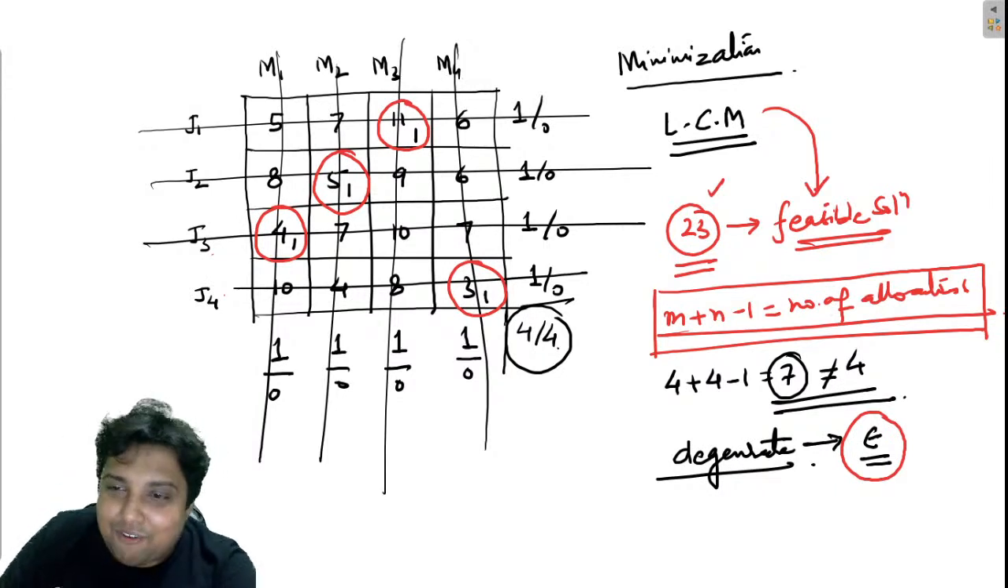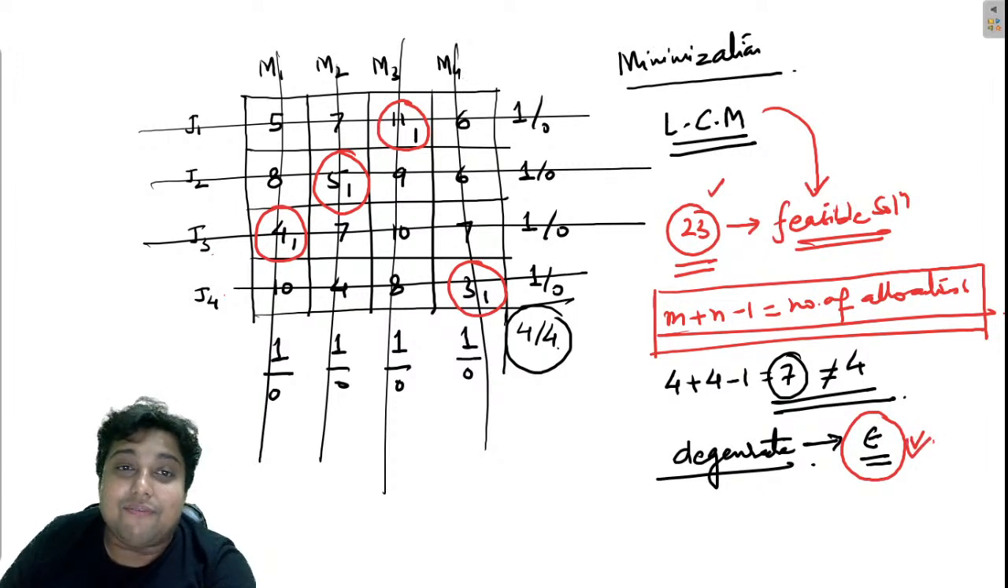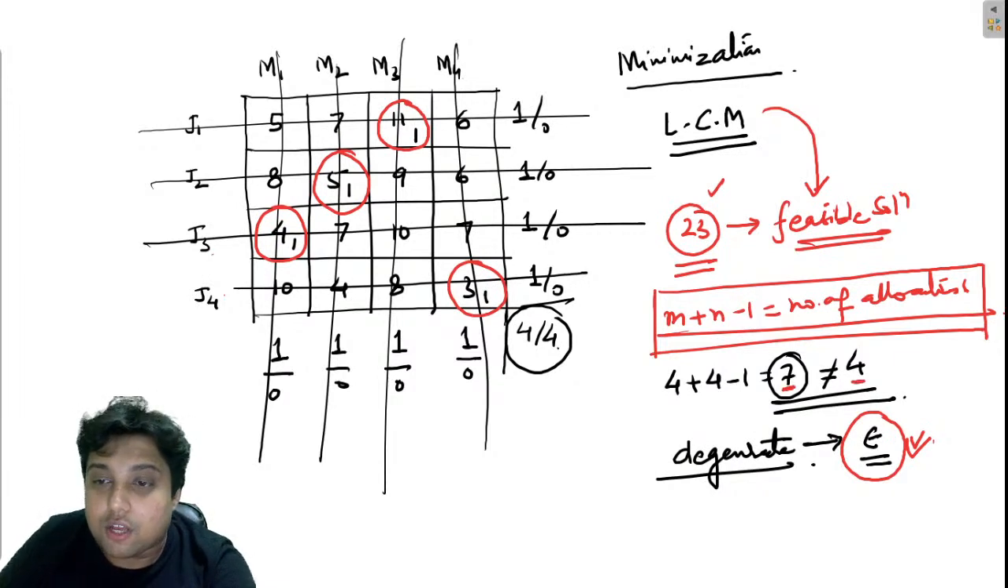So the need for epsilon is here, so that we can further optimize this feasible solution. Seven allocations were required, but we have only 4. So 3 allocations are short. That means we need 3 epsilons.